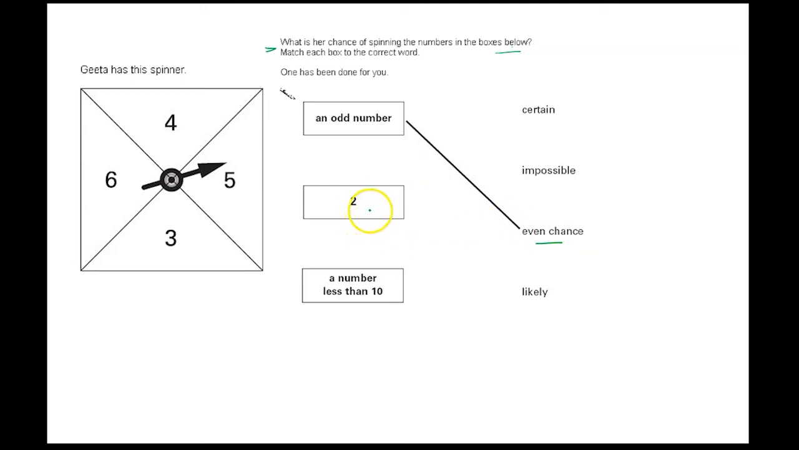Well, let's look at number 2. Do we have number 2 on our spinner? No. So that is impossible. A number less than 10. Well, everything here is less than 10. So I would say certain. It's definitely going to get one of those, which is less than 10. Okay.